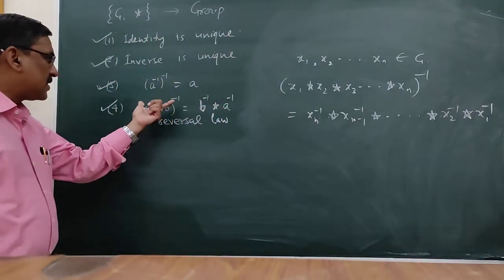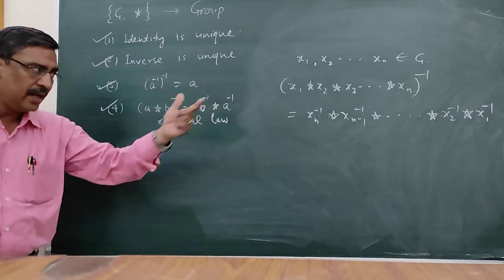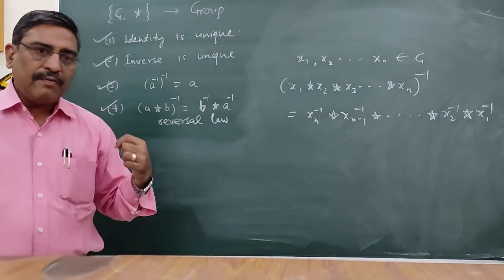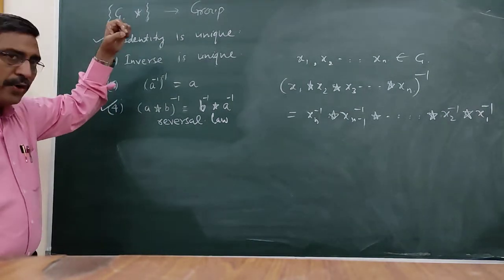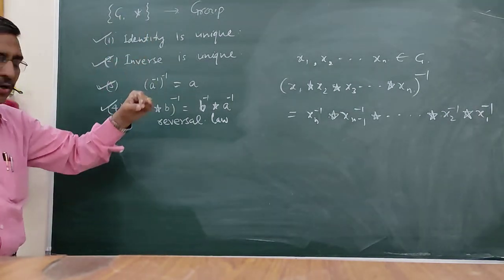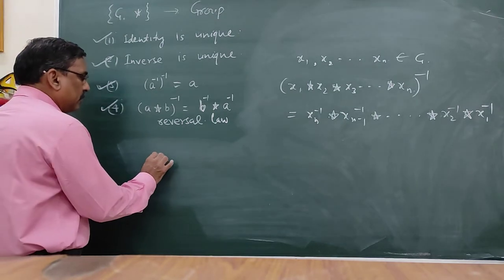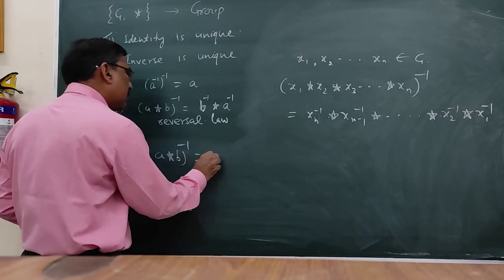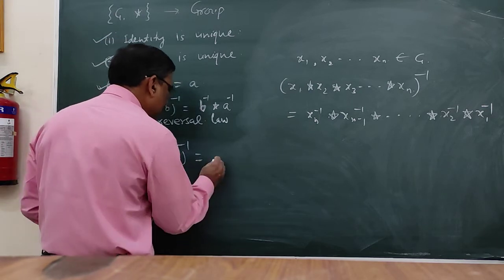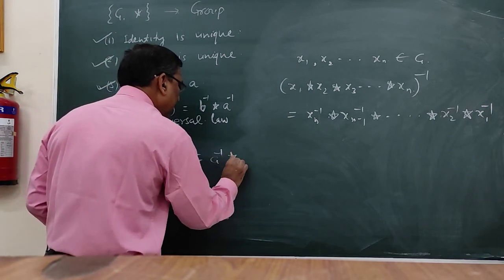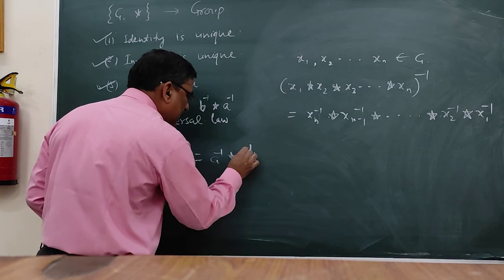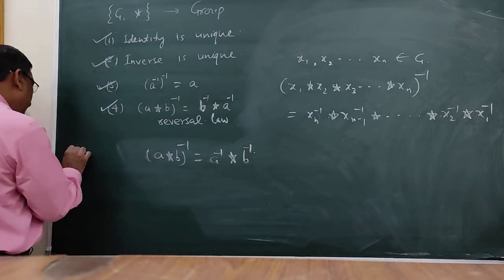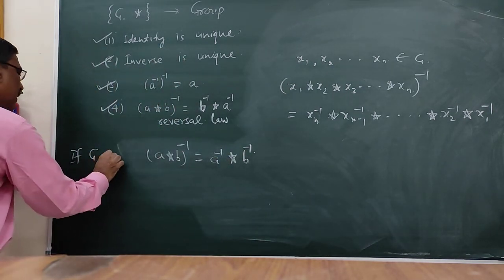Thus we can generalize this reversal law in this way, and if the given group is commutative, then naturally AB inverse is equal to A inverse B inverse. We can write in this way also, if G is commutative.